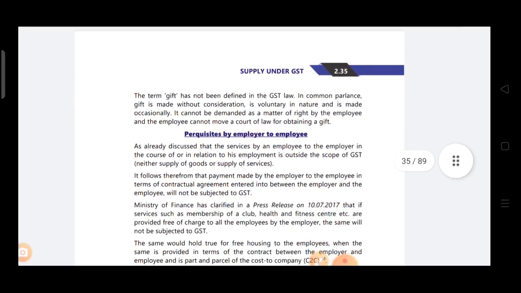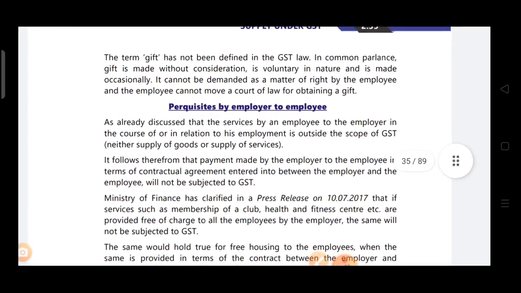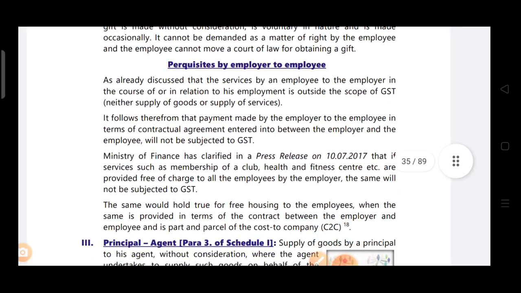Now, perquisites by employer to employee. As already discussed, the services by an employee to employer in the course of or in relation to his employment is outside the scope of GST. Means that is neither supply of goods nor supply of services. It follows therefore that payment made by employer to employee in terms of contractual agreement entered into between the employer and employee will not be subjected to GST. Means if the employee provides any service to the employer and in return for that service the employer is providing consideration to the employee, then that will not be subjected to GST.